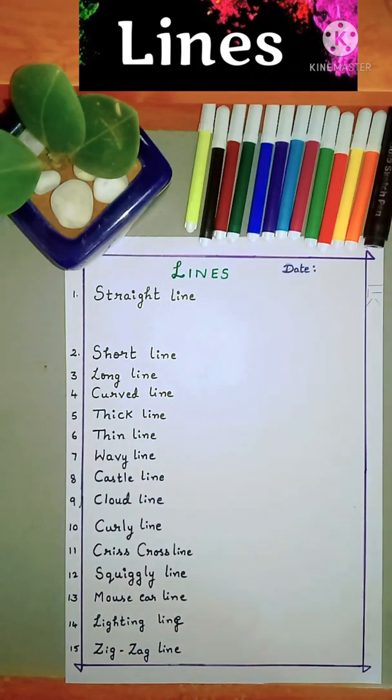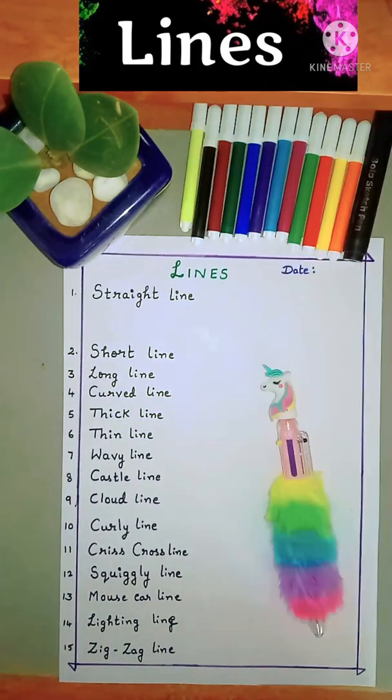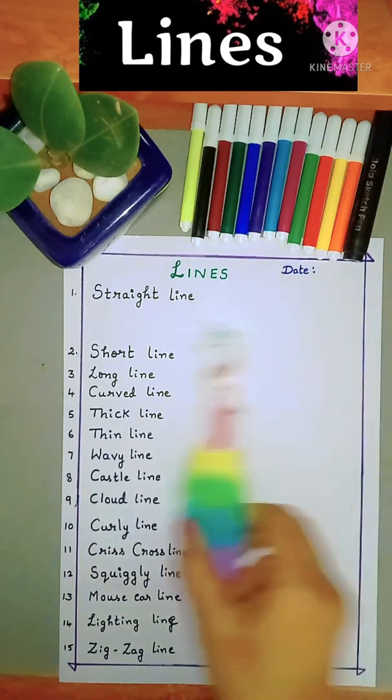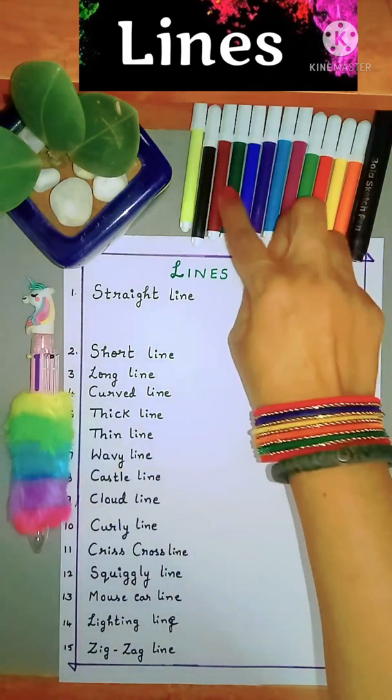So let's see how to write them. So children, let's begin. First, let me show you what is a straight line.